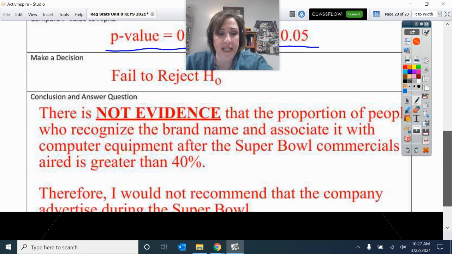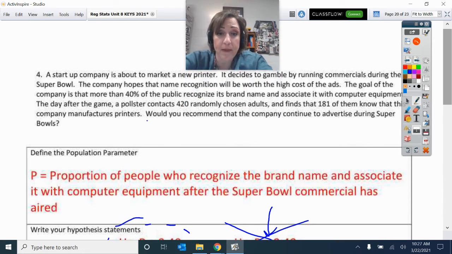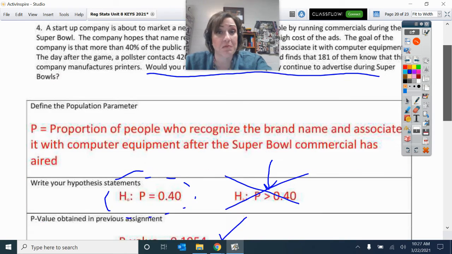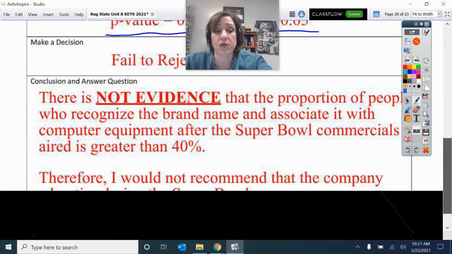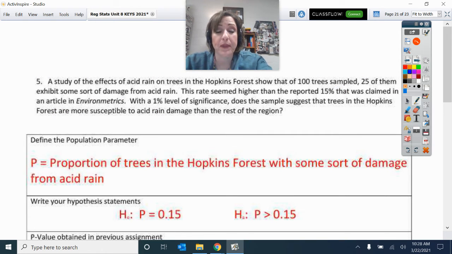Then it asks the question, would you recommend that the company continue to advertise? No way, too expensive. Therefore, I would not recommend that the company advertise during the Super Bowl. I don't have evidence that it made the increase that they wanted.